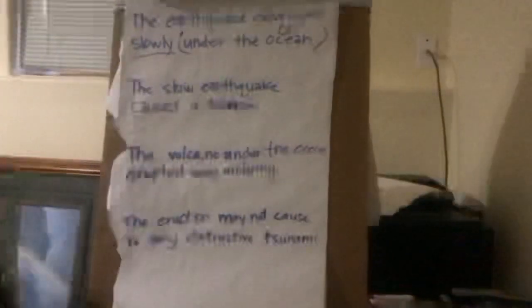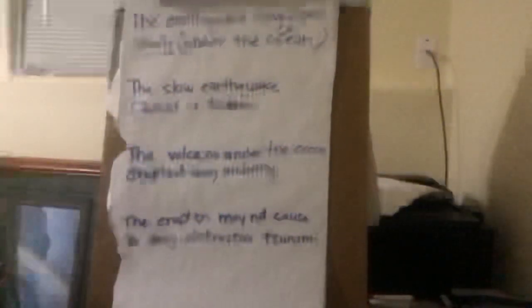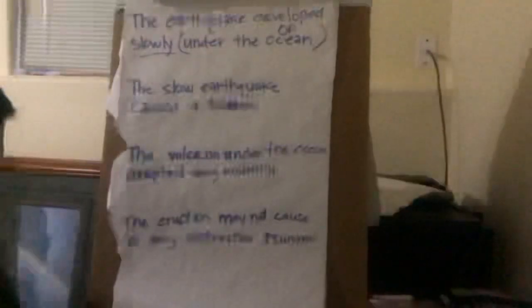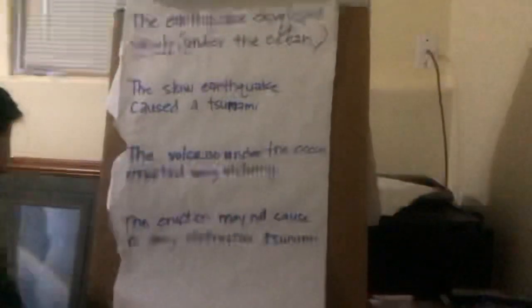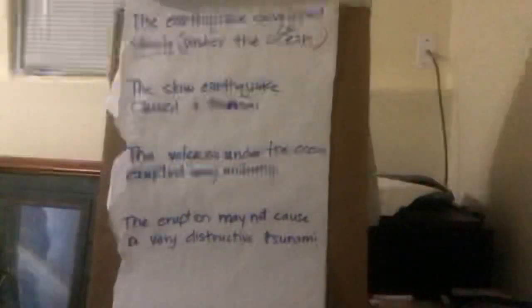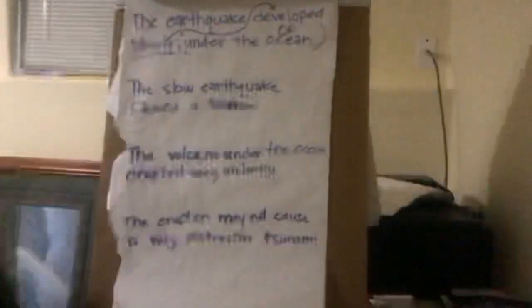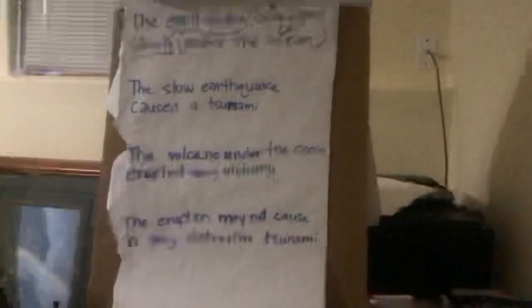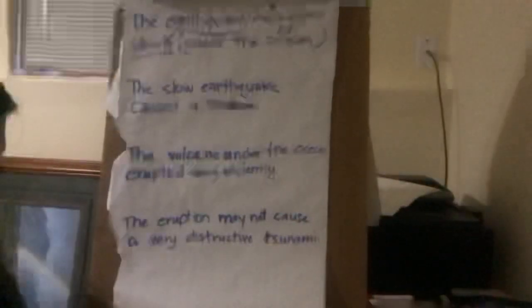Now, is it being an adjective or an adverb today? Yeah, because it's not a slowly earthquake, it's slowly developed. So it is being an adverb today. And we underlined it, and then we're going to draw the arrow to developed, because that is what it is describing today. Okay, so slowly is our describing adverb in our first sentence.